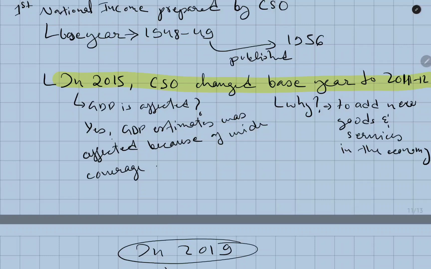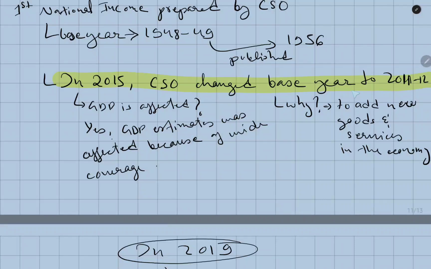Inside our economy many goods and services production has emerged, which was not covered under the base year 1948 to 49. Therefore a need was felt, so the base year was changed.